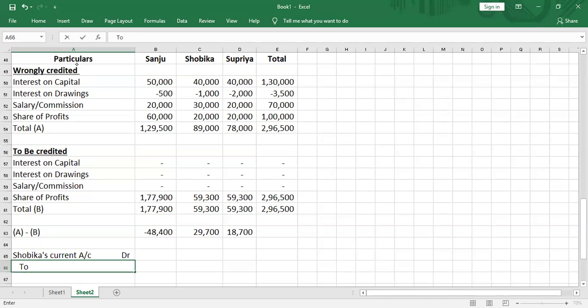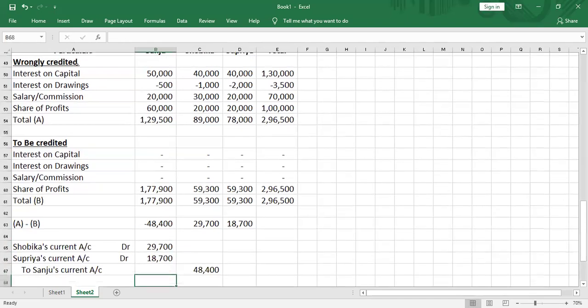Sorry, Supriya's current account debit to Sanju's current account. That will be 48,400, 29,700, 18,700. All right, my dear children.